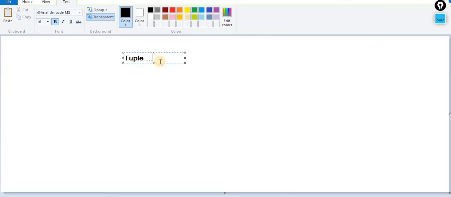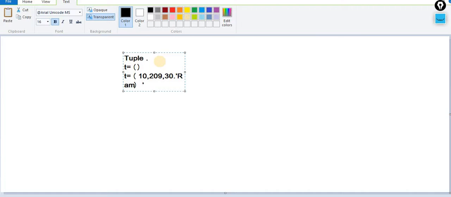A tuple is exactly the same as a list. Both are collections of heterogeneous objects. If I check it out, the representation of a tuple is like this one. Again, it is a collection of heterogeneous items, for example 10, 20, 30 and so on. Whatever you want to write, you can write over here.